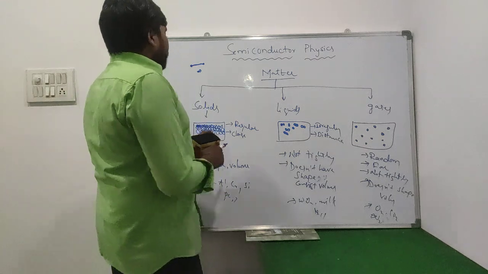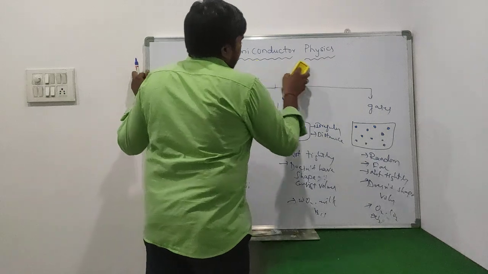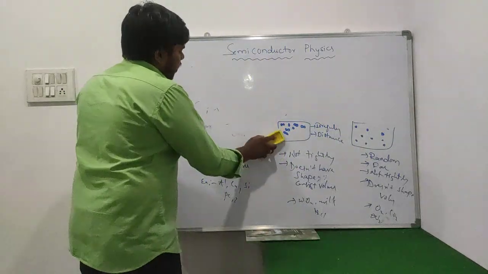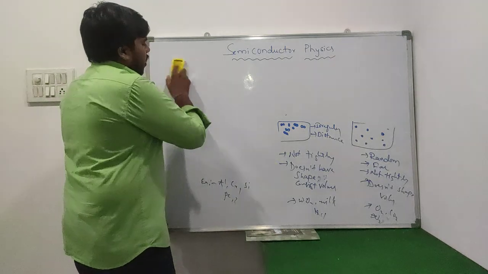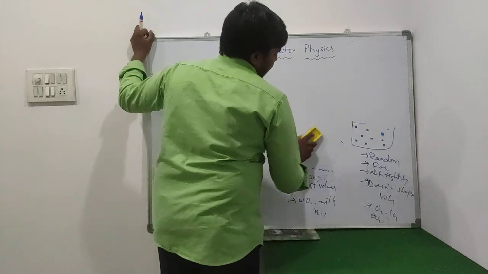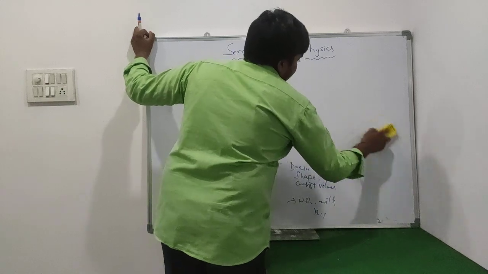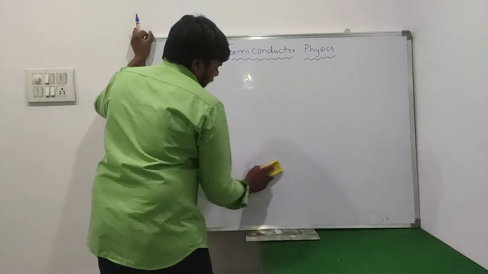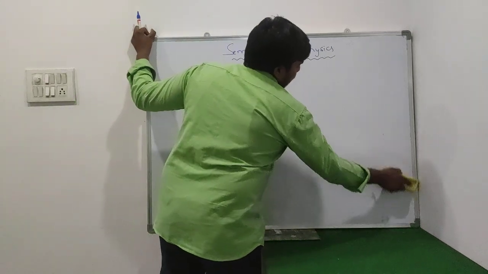So these are the different types of matter. Matter can be divided into how many types? It is divided into three types: solids, liquids and gases. Solids are those where the molecules are very close to each other and very tightly bonded with each other. Within the liquids, we have an irregular pattern. Within the gases, we have a random pattern of molecules.